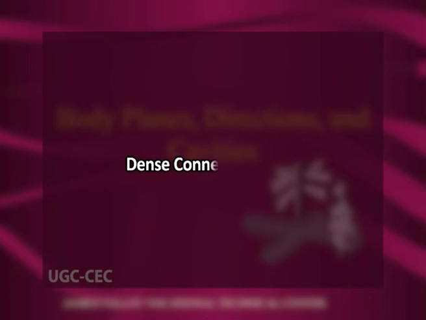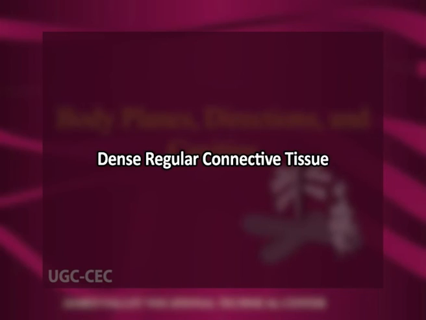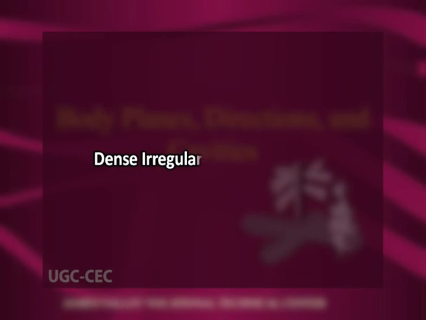Number two is the dense connective tissue. It is also of two types. Number one is dense regular connective tissue. It consists of tendons, ligaments and regularly arranged bundles packed with fibers for strength in one direction. Number two is the dense irregular connective tissue. It consists of skin, organ capsules, irregularly arranged bundles packed with fibers for strength in all directions.